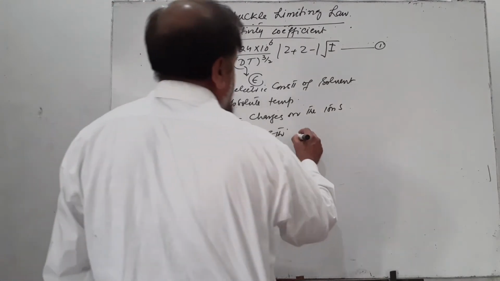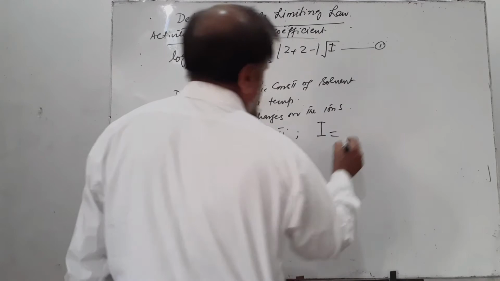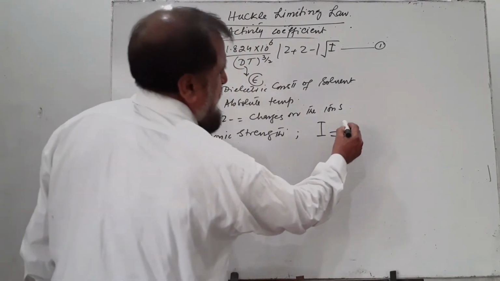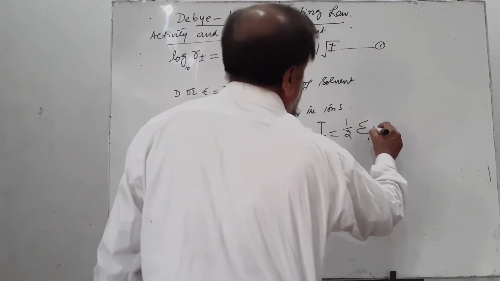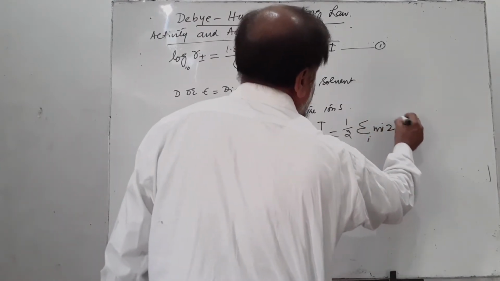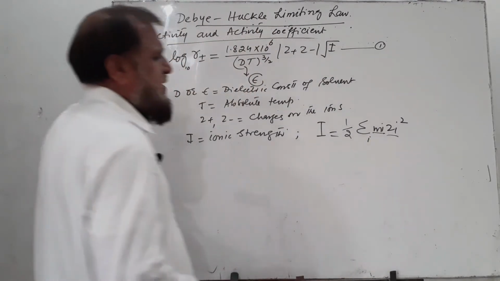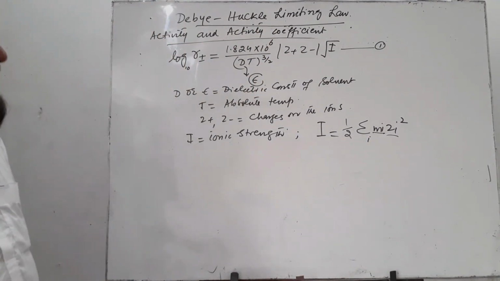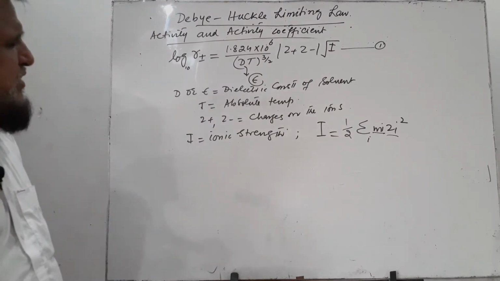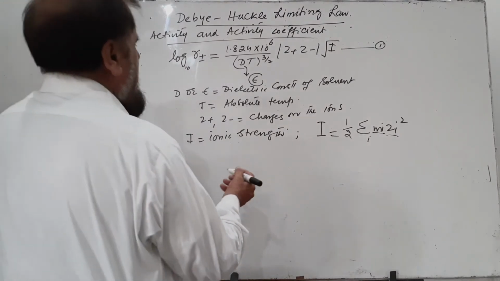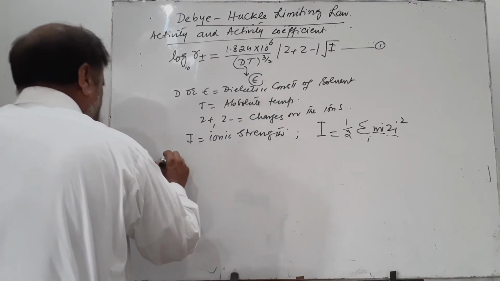Ionic strength, we had already discussed, is calculated by the formula: half the summation over all the ions of M i Z i squared, that is, the sum of the molarities of all the ions multiplied by the square of the charges on the ions, divided by 2. And we had already made predictions for different salts.